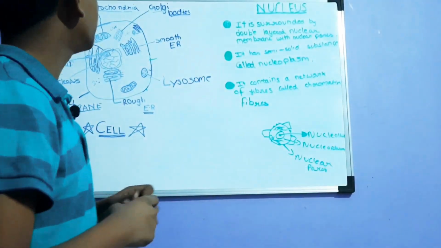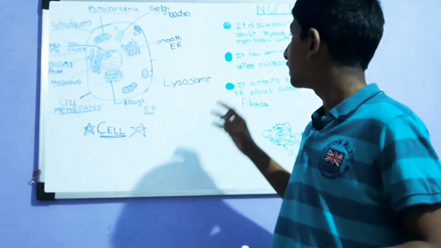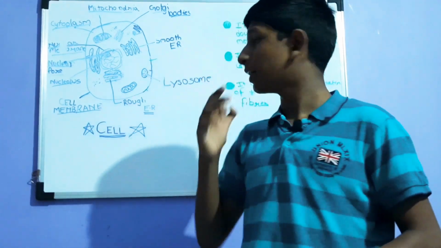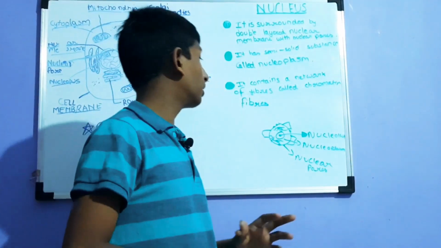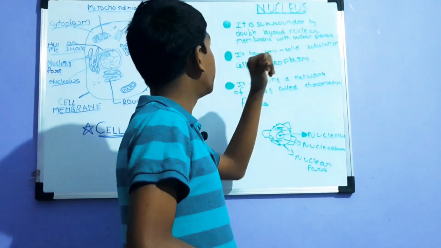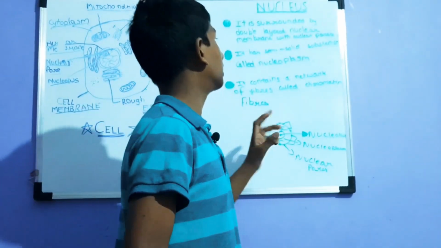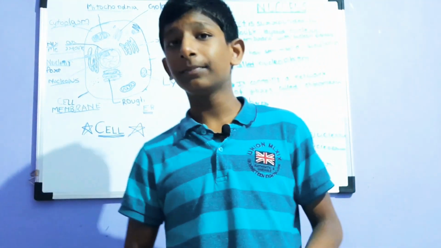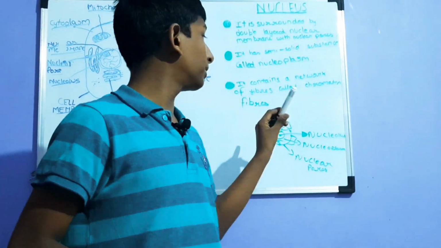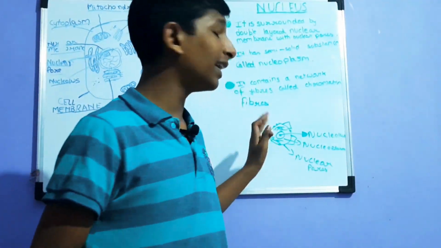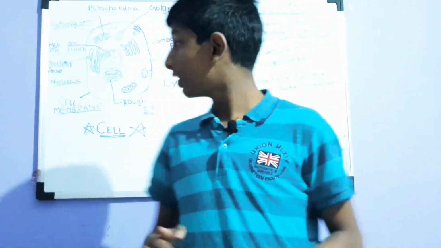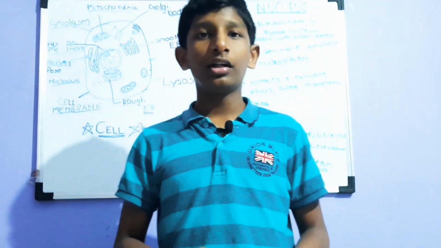Now, as you know, there is much importance to this nucleus because it is present almost at the center of the cell, in the cytoplasm, and it is so important that it has a protective covering, that double membrane which we saw. It has some nuclear pores. It is almost like a small cell, a cell inside a cell. It has all the important parts, the chromatin fibers and all, which constitute the DNA. The cell DNA and all the main things are present in the nucleus. So that was some important points on the nucleus.